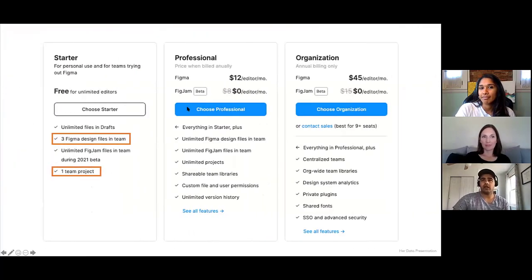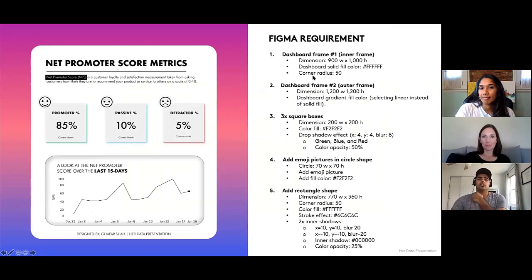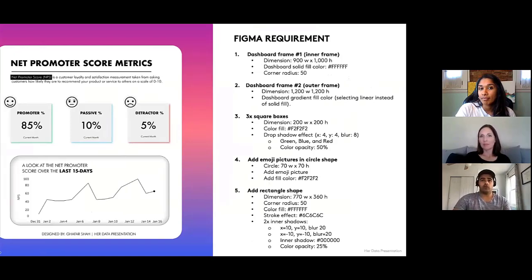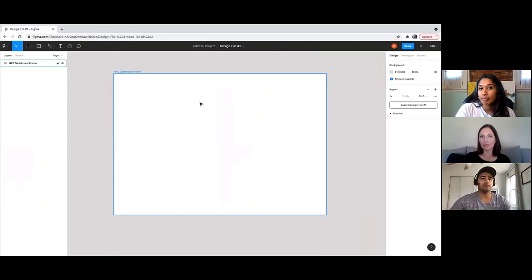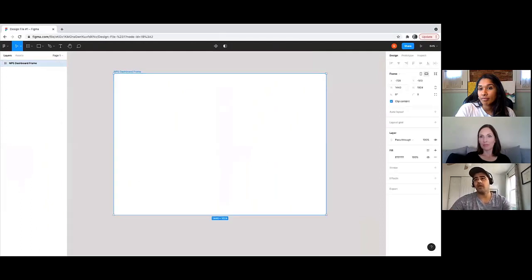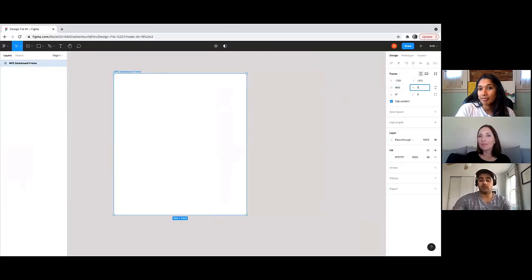So let me go back to the slide with all the Figma requirements. So we just added our dashboard frame 1, and the dimension is 900 width and 1000 height. So to change the dimension of this frame, over to the right, we see the option width and height. So just change width to 900 and change the height to 1000.